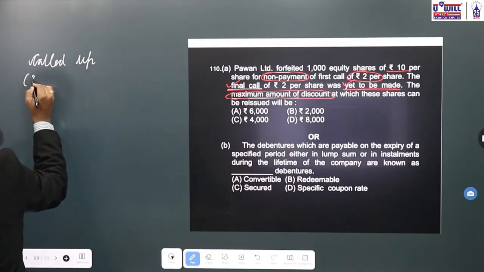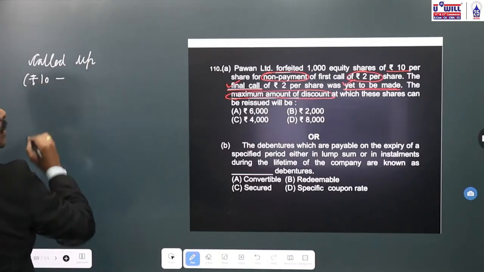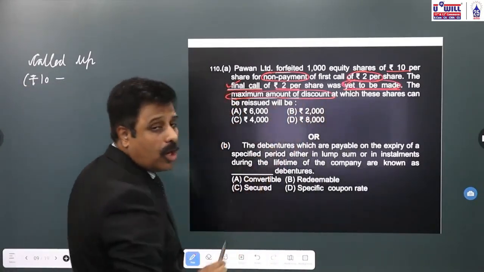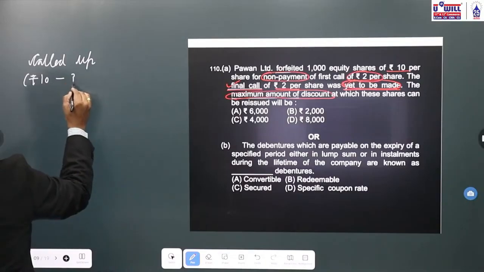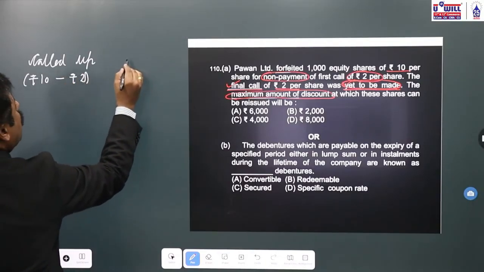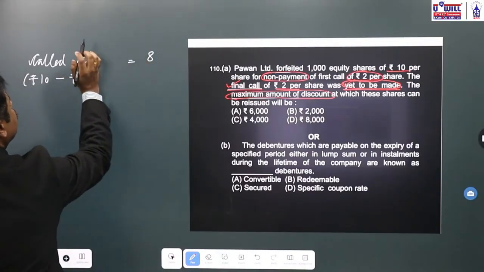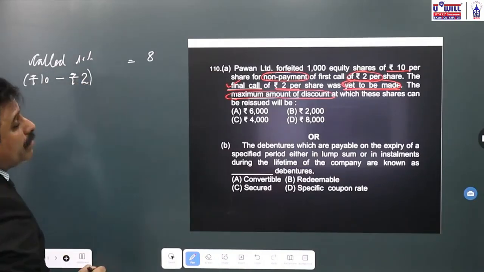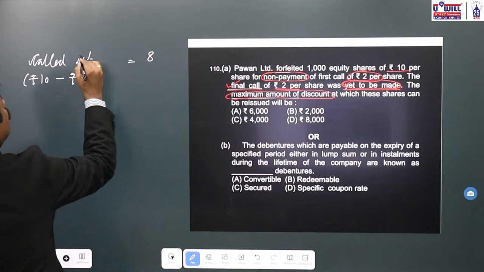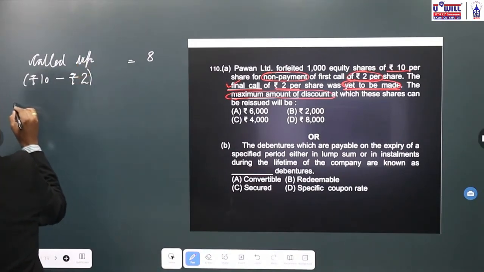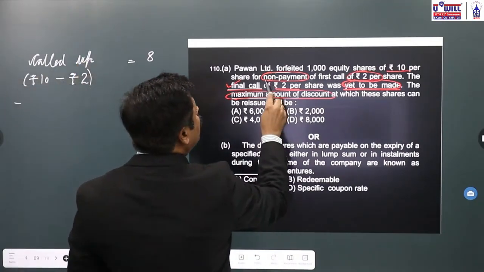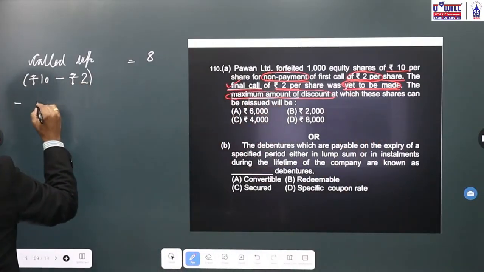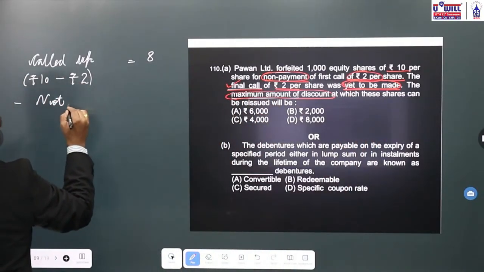Out of 10 rupees, 2 rupees per share was yet to be made, not called. 2 rupees is not called by the company, so what has the company called up? 10 minus 2, 8 rupees. Okay. Now out of called up 8 rupees, what is the amount not paid by the shareholder? 2 rupees.